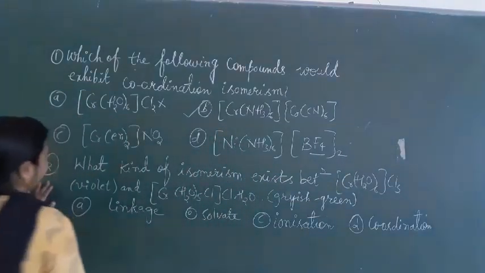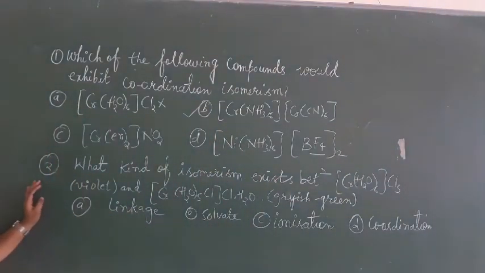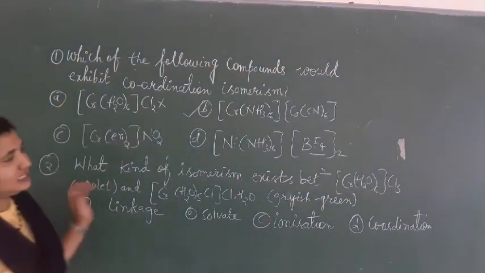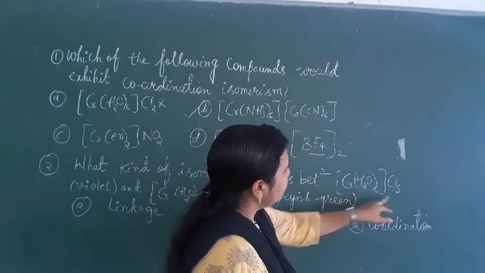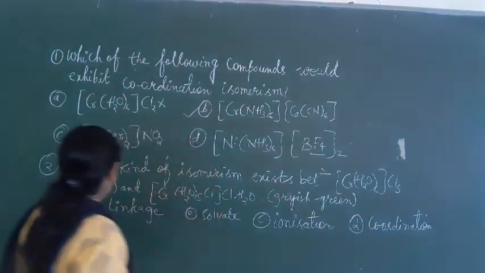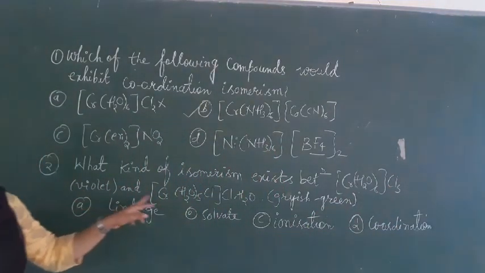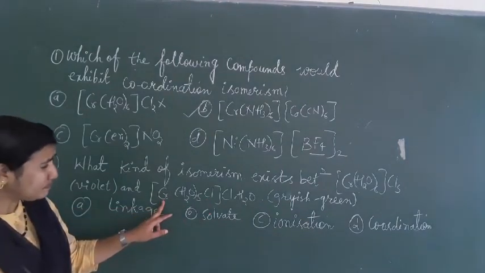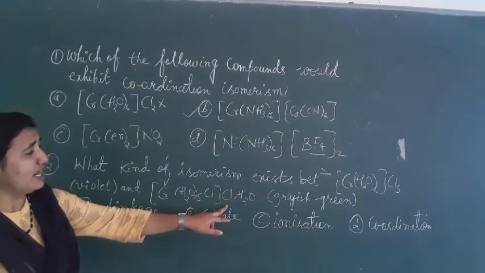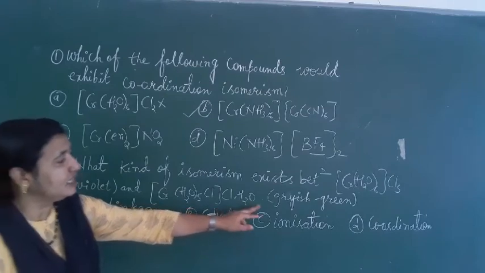The second question: what kind of isomerism exists between hexaaquachromium chloride, which is violet in color, and pentaaquachromium chloride hydrate, which is grayish green?